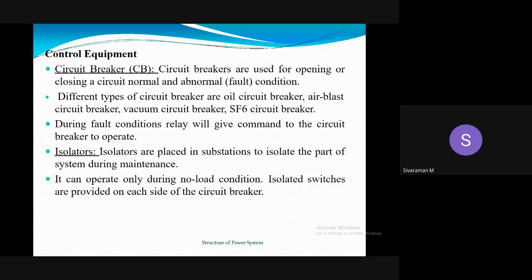Then control equipments. We are using a lot of control equipments in power stations or substations, that is circuit breakers, isolators, relays, switches, lightning arresters, etc. Circuit breakers are used for opening or closing a circuit in substation. Any fault